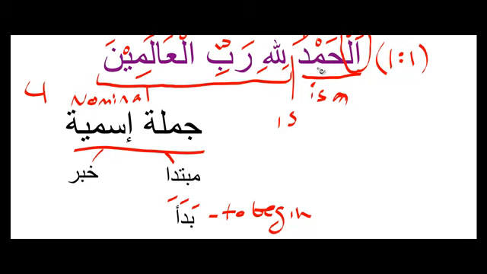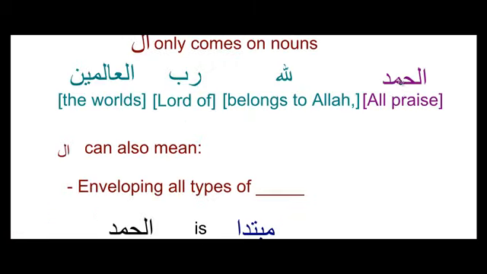Okay, I have alhamd as the subject of my sentence, and I'm going to inform you, I'm going to give you a khabar about it through this segment of the sentence. And we'll understand once we get into detail. So we have again alhamd. The alif lam, the way we've learned it, it means the, correct? But here I've translated it as all.